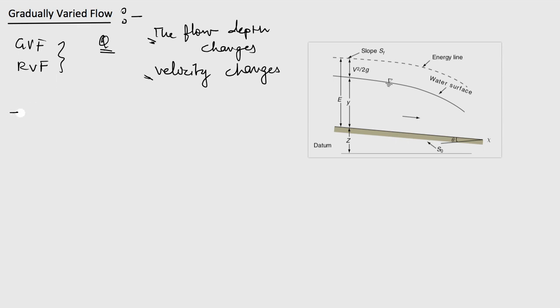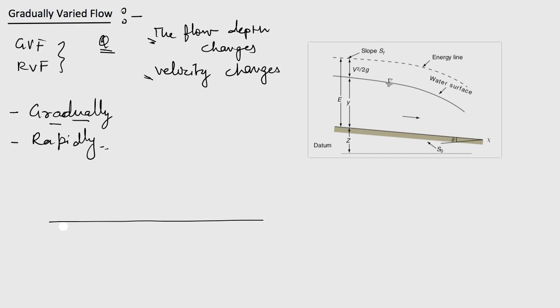So if we are talking about gradually varied flow, it means that the flow depth is varying, but it is varying gradually. That is, it is taking a long distance for the flow depth to change considerably. Whereas in case of rapidly varied flow, this flow depth changes very rapidly. So here we'll try to understand about gradually varied flow in detail, then later we'll move on to rapidly varied flow.